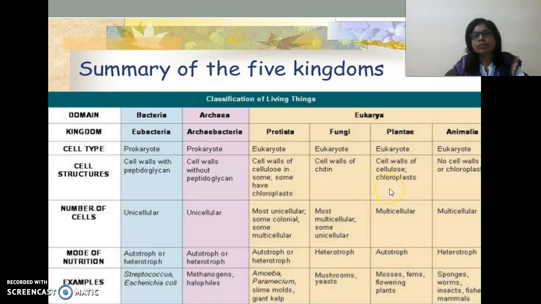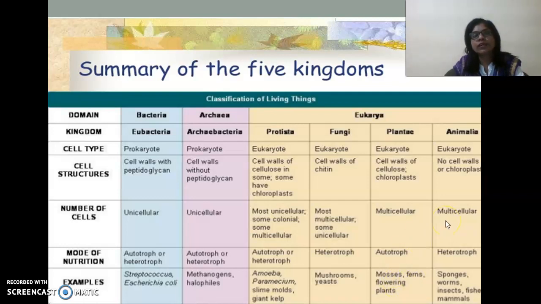Next one is the kingdom Plantae. All are multicellular, eukaryotic, photosynthetic. The cell wall is made up of cellulose. Examples: thallophytes or algae, bryophytes or mosses, ferns or pteridophytes, and all flowering plants like gymnosperms and angiosperms.